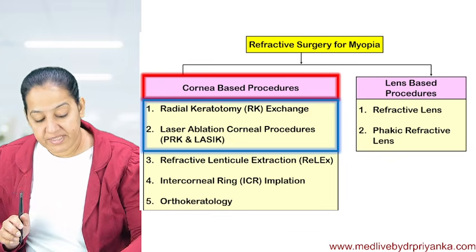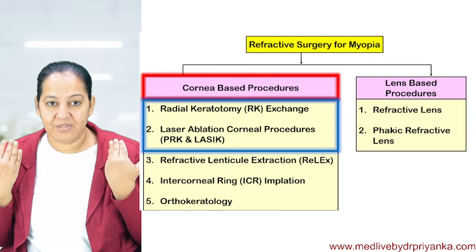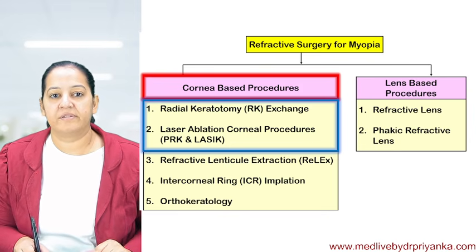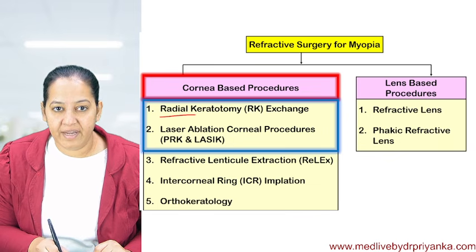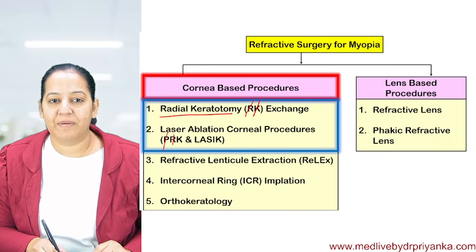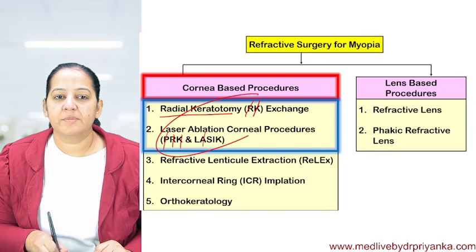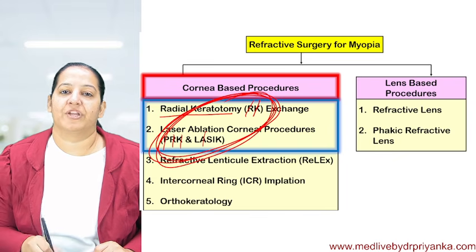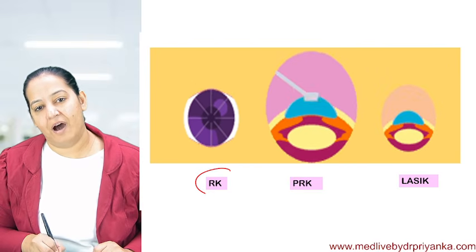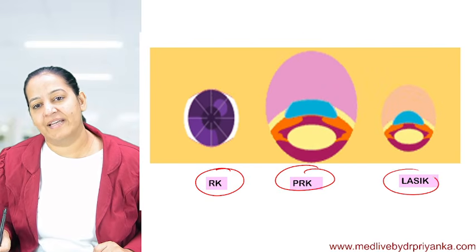So we are done with 3 surgeries till now. Can we revise the 3 surgeries together? What 3 surgeries are done till now? I told you radial keratotomy, RK. I told you the 2 types of laser, that is PRK and LASIK. What's the difference between these 3? Let's revise these 3 together in one video. See RK, see PRK and LASIK.